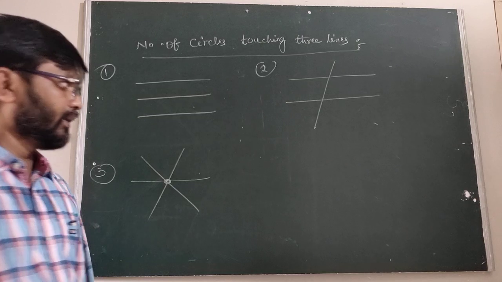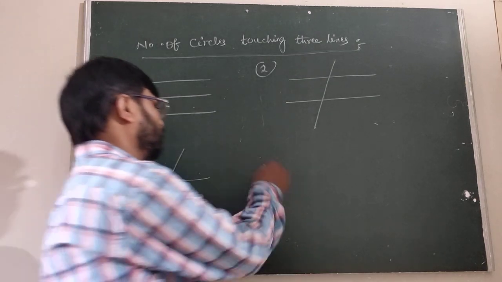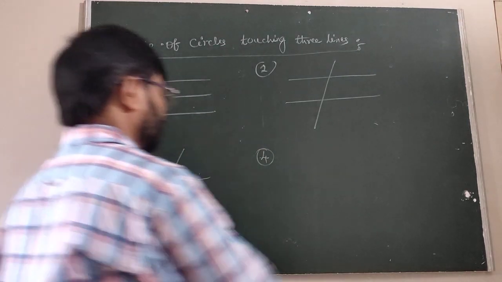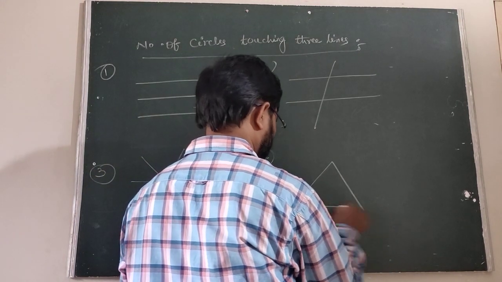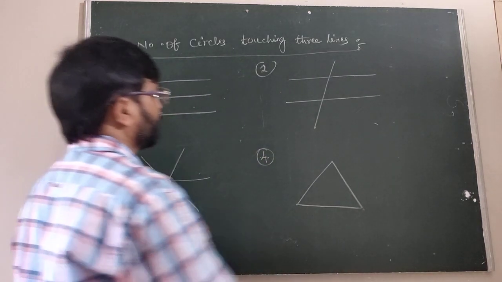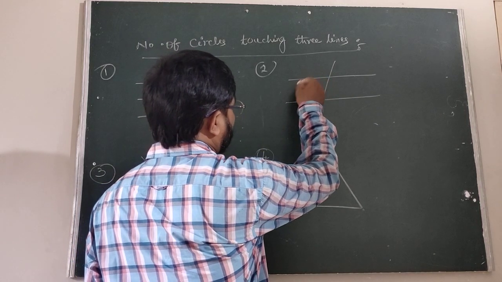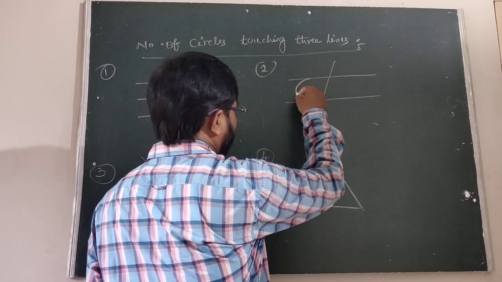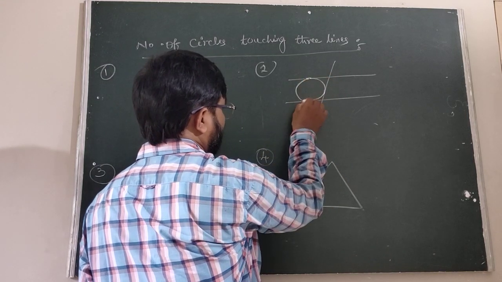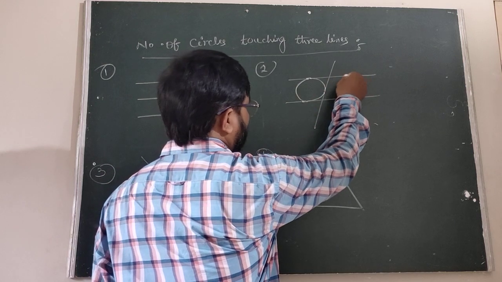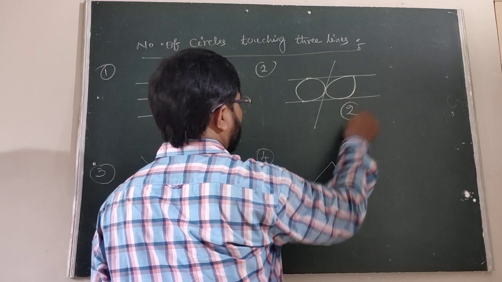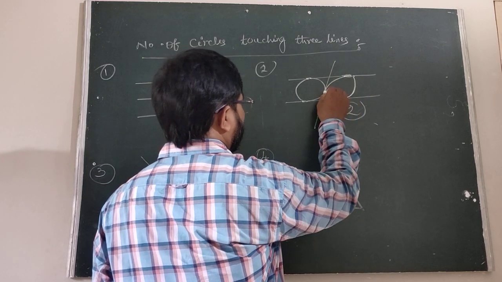Three lines are concurrent at one and only one point. The fourth case is that the three lines are neither parallel nor concurrent. That means this one. So in this case, consider the number of circles touching the three lines. Suppose this is the first line, this is the second line, this one is the third line. The circle touches at first here, second here, third here. This one also touches the first, second and third. Therefore in this case, the circles touch here, here, here.